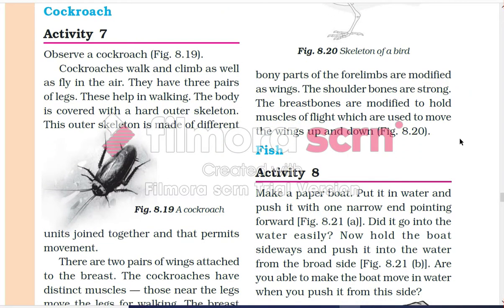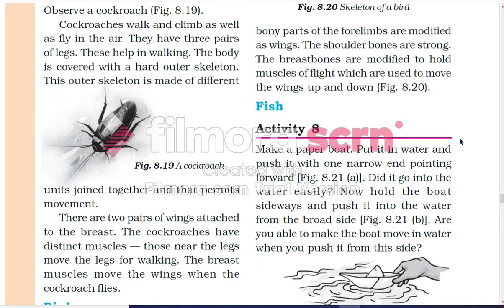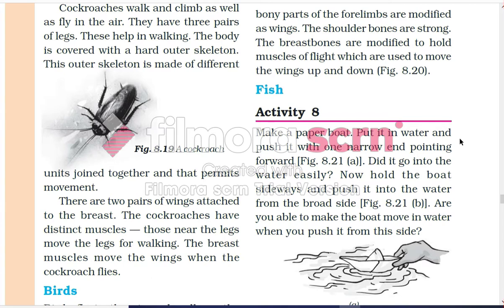Now we are going to talk about cockroaches. Cockroaches walk and climb as well as fly in the air. They have three pairs of legs. These help in walking. The body is covered with a hard outer skeleton. The outer skeleton is made of different units joined together, and that permits the movement.